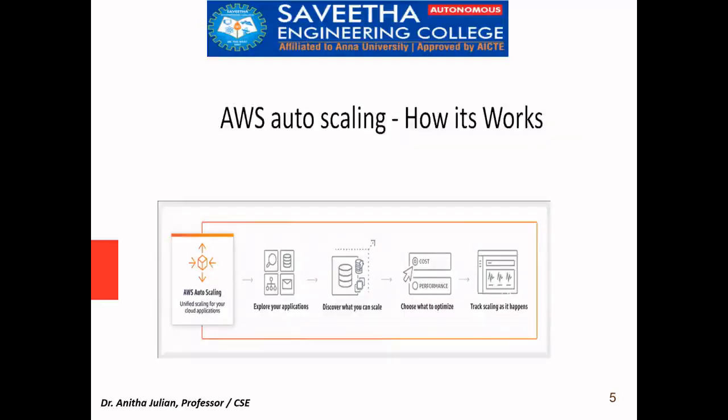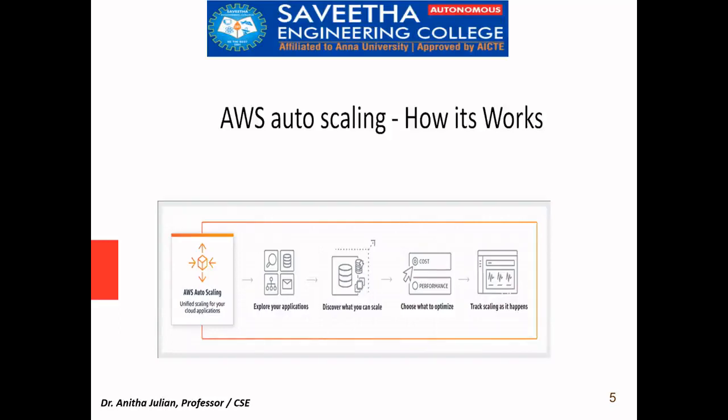So how exactly does this auto scaling happen in AWS? So basically you have the cloud applications, and our AWS auto scaling feature is there. So it is first exploring our applications, and then it is discovering what we need to scale. We might have mentioned some request. So based on the request, it is going to find out what we are interested to scale, whether we want more resources or we want to reduce the resources. And accordingly, it will choose how to optimize.